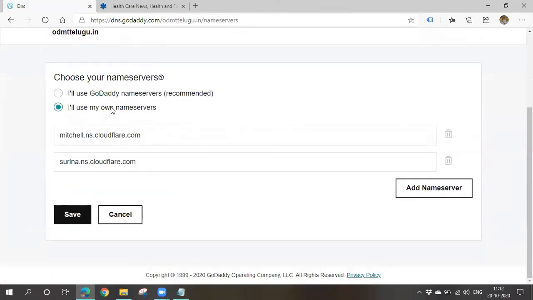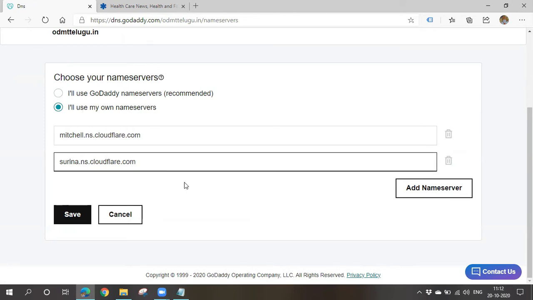You have to choose I'll use my own name servers. If you bought your hosting from GoDaddy itself, you can choose I'll use GoDaddy name servers. Or else if you bought your hosting from some other service provider like HostGator, Hostinger, or whatever it may be, you have to choose I'll use my own name servers, and paste those two name servers here and save them. Once you save them, you can start building your website. This is how you should map your domain and hosting.